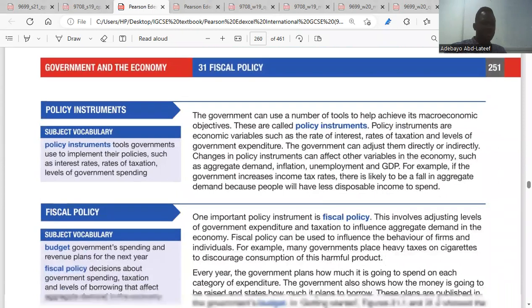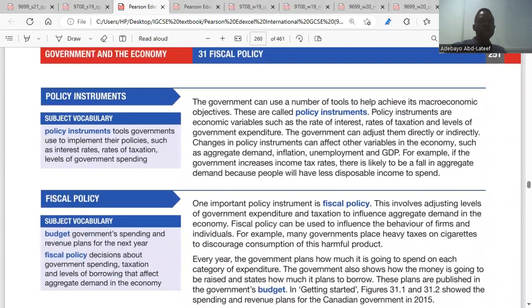Yeah, we'll go to policy instruments. It says the government can use a number of tools to help achieve its macroeconomic objectives. What are macroeconomic objectives? These are ways in which the government wants to ensure that unemployment is reduced. Growth is happening, that means output in the country is increasing. Government wants to ensure that the inflation rate is falling. Do you understand? These are macroeconomic objectives. All these objectives, government must achieve them because that is the reason why they are there. Do you get my point?